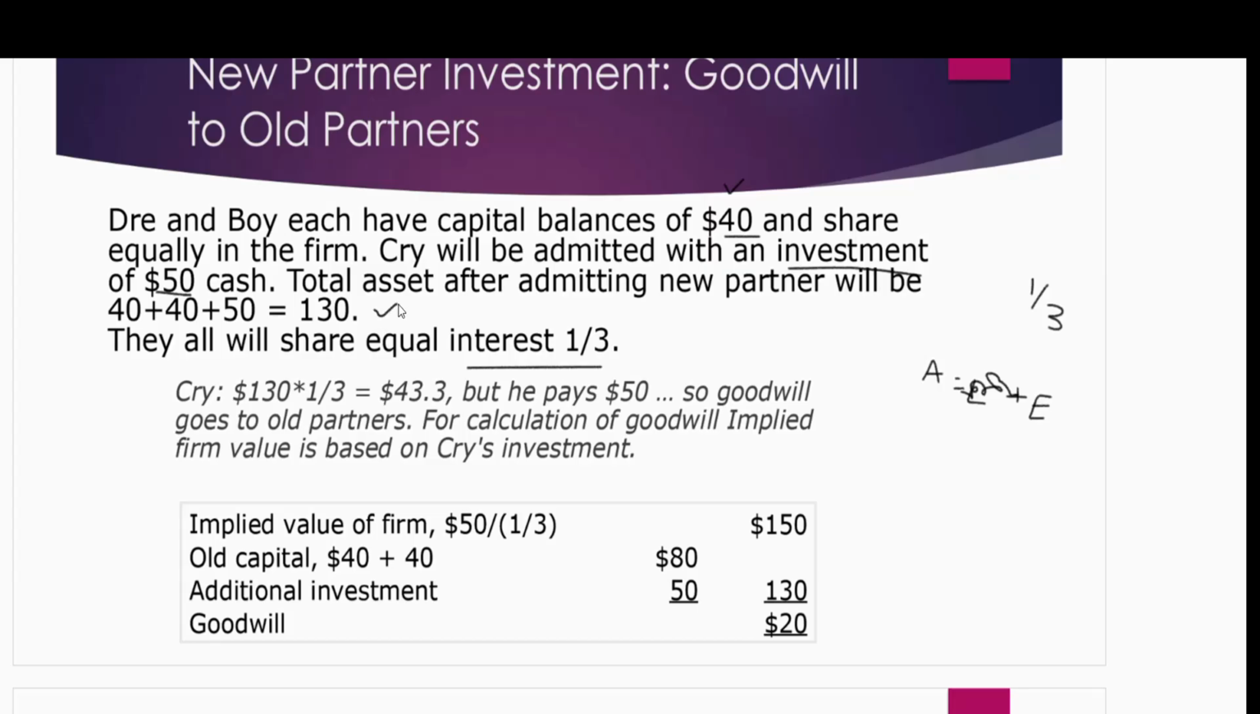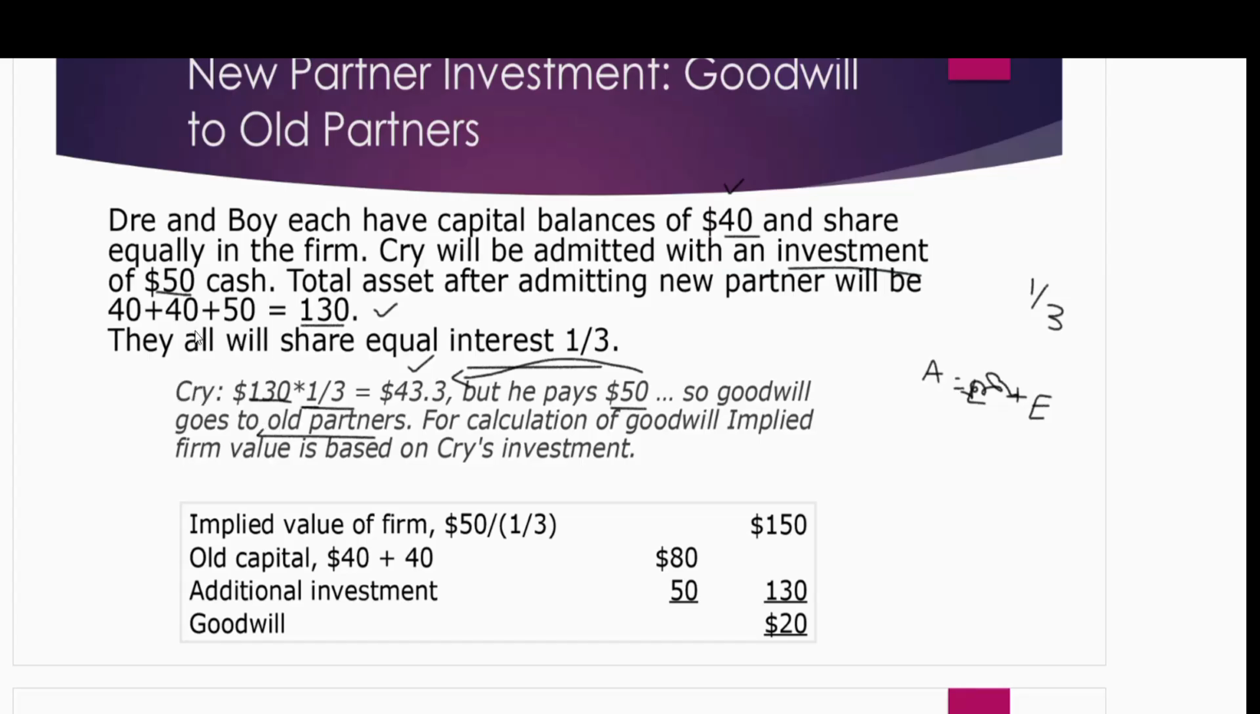Let's check what his share is in these new assets. New assets are 130, Cry will share equally, so 1/3, so his share is 43.3, but he is paying 50. So he's paying more than his share, so goodwill goes to old partners. This is the rule. Now in order to calculate the goodwill, we need to see who has the highest investment, because this is what we saw before as well, right? In this case, because Cry is also investing, we need to consider him as well.